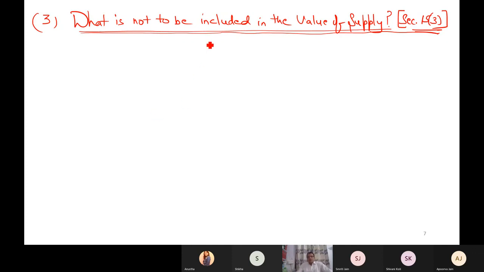Under this section, only discount is covered. That's it. Only one thing is to be included, discount. But there are two types of discounts.